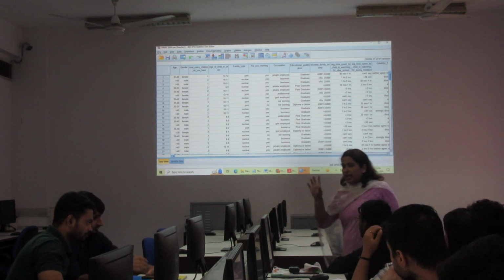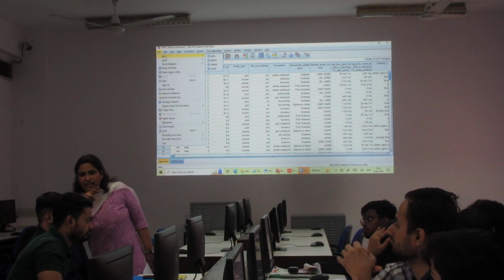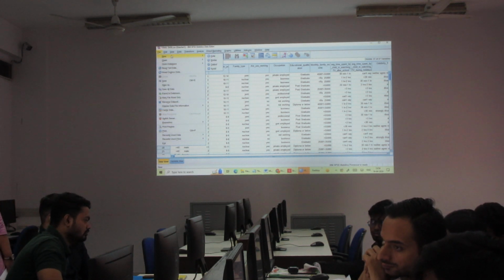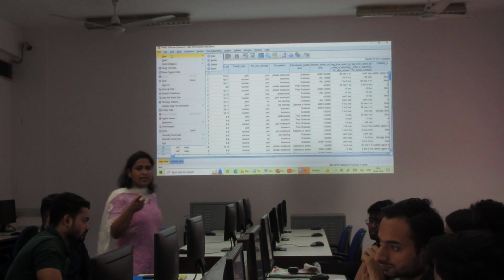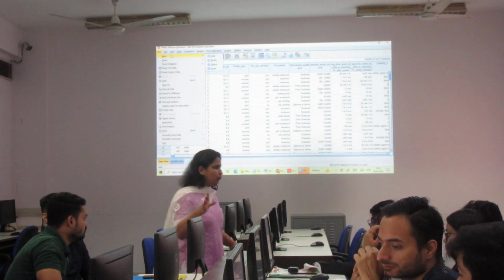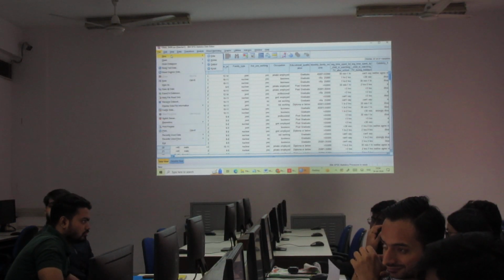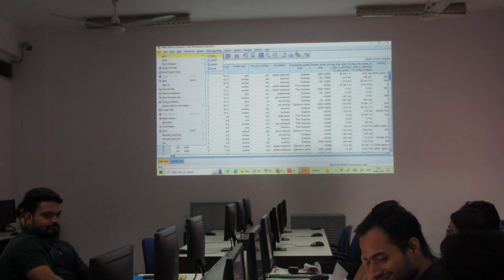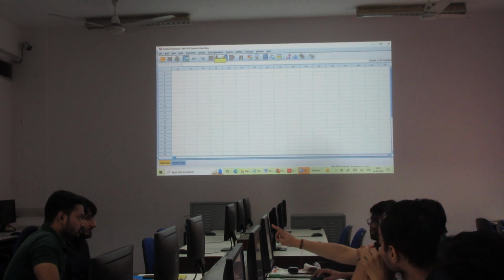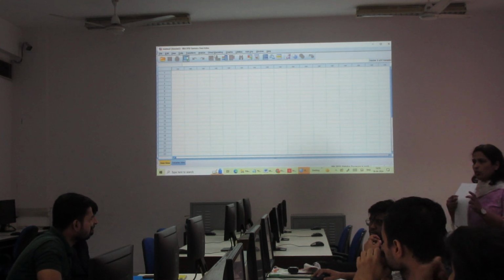Everybody has opened that SPSS software now. You can see there are two views in the software. One is data view and the other one is variable view. So where do we have to enter the questions? We have to enter the questions in the variable view. This is the new data file where you need to enter the questions.